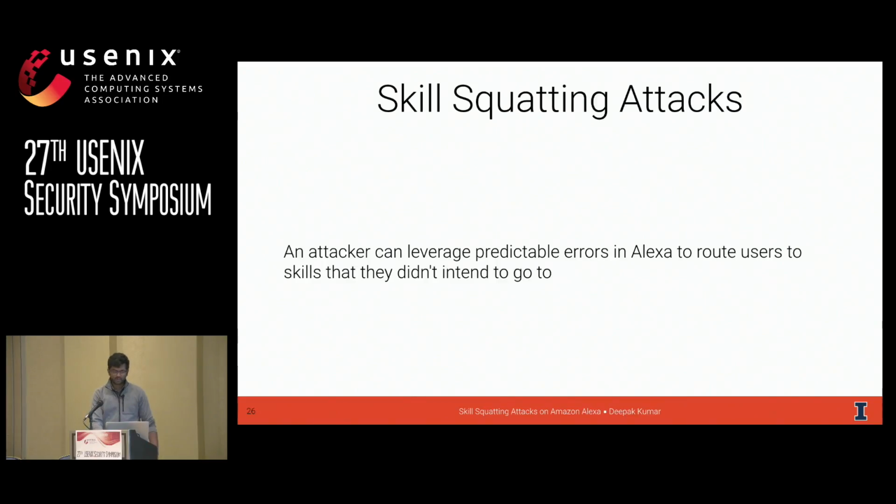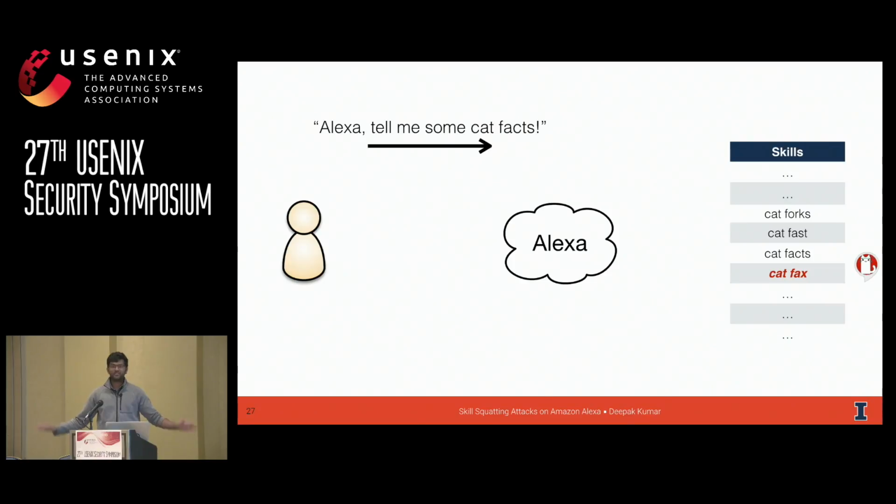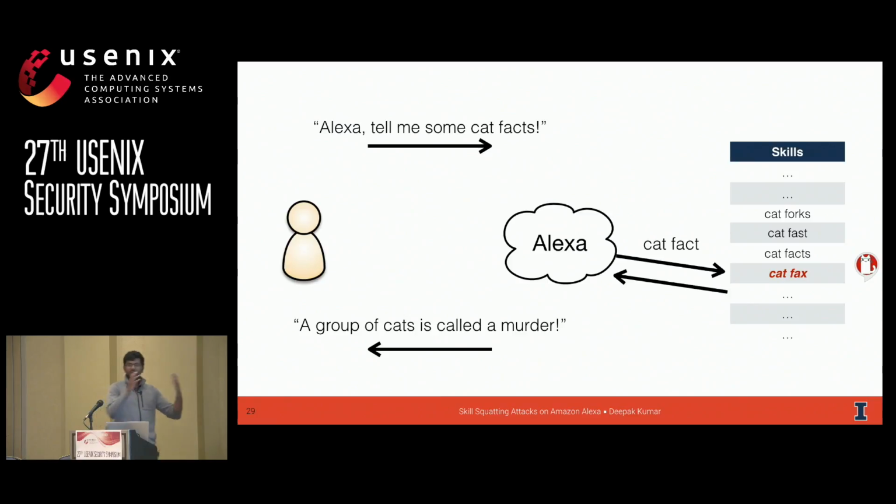Let me walk through a very concrete example. We're in the same scenario as before. I want some cat facts, really need my cat facts fixed. So I say, Alexa, tell me some cat facts. Now the only difference from the prior example is that the attacker knows that facts, F-A-C-T-S, sounds a lot like the word fax, F-A-X. The attacker also knows that Alexa prefers the word fax, like the fax machine, to the word facts, like facts about something. So when I make this request, Alexa doesn't choose the skill that I wanted. Alexa is going to choose Cat Fax instead. Then everything happens as before. My response gets sent over to the skill, she gets a response, and then she tells me something stupid, like a group of cats is called a murder.